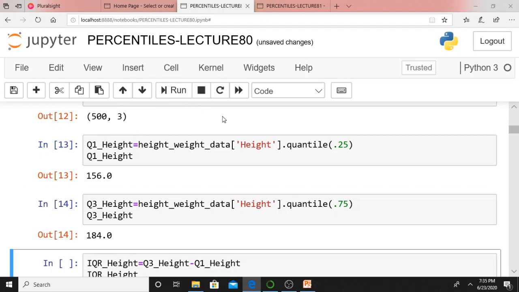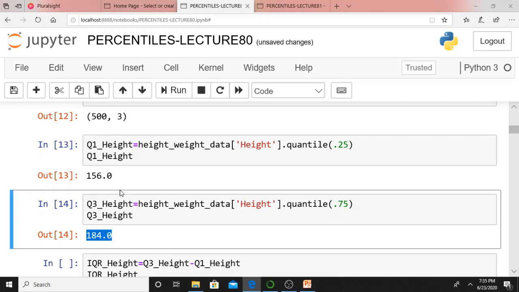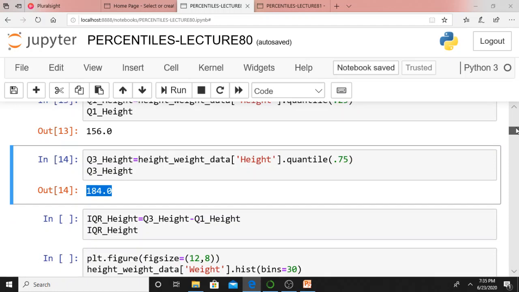How can I display? It is simple and straightforward. Whose value is 184, isn't it? What is this 184? 184 is Q3, the third quartile. Even you can calculate Q2 if you want. What you have to give? Quantile of 0.50 you have to give, isn't it? It's simple.